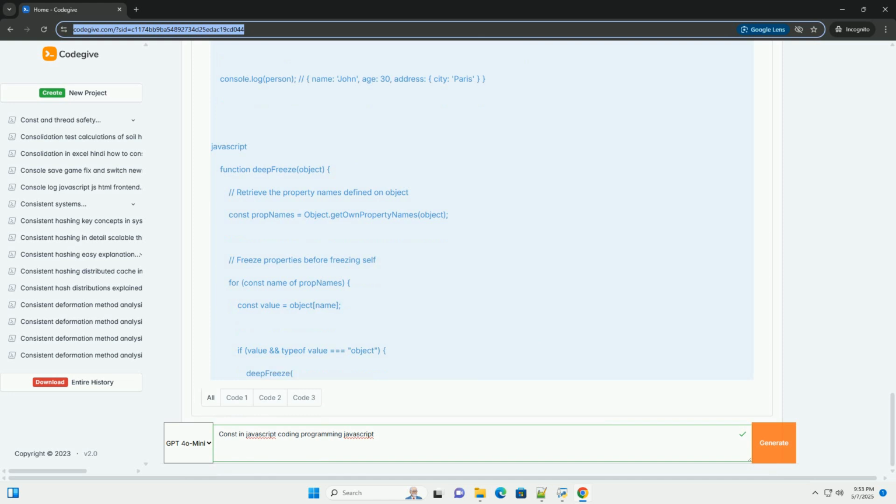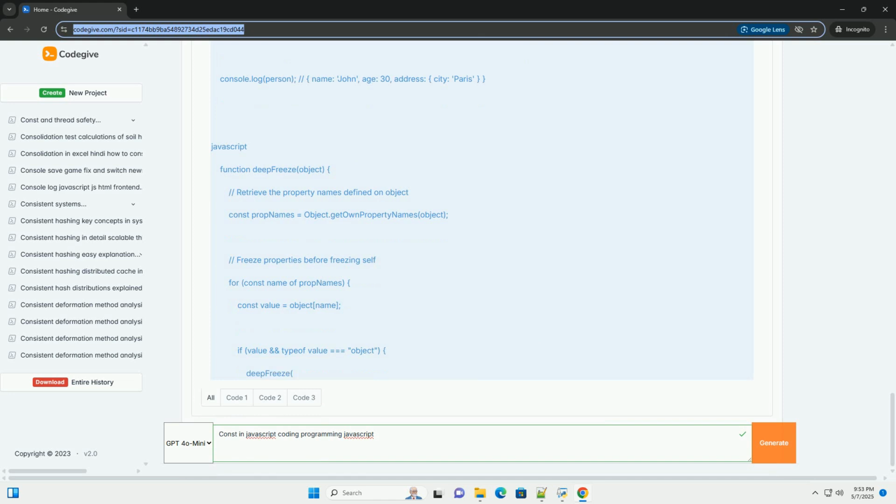3. Spread operator and Object.assign. These techniques are useful for creating shallow copies of objects or arrays, which can help prevent unintended mutations of the original data. While not strictly immutable, they make it easier to work with data in a more predictable way. Important: spread operator and Object.assign only create shallow copies. If your object has nested objects or arrays, modifying those nested structures in the copy will still affect the original.